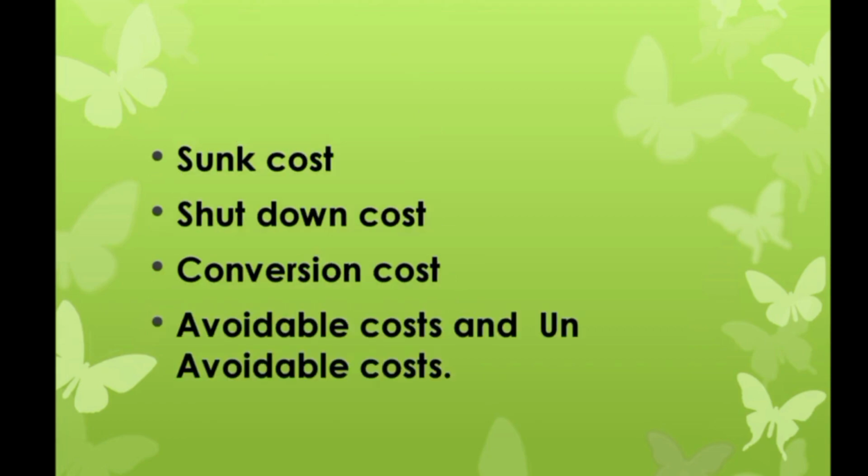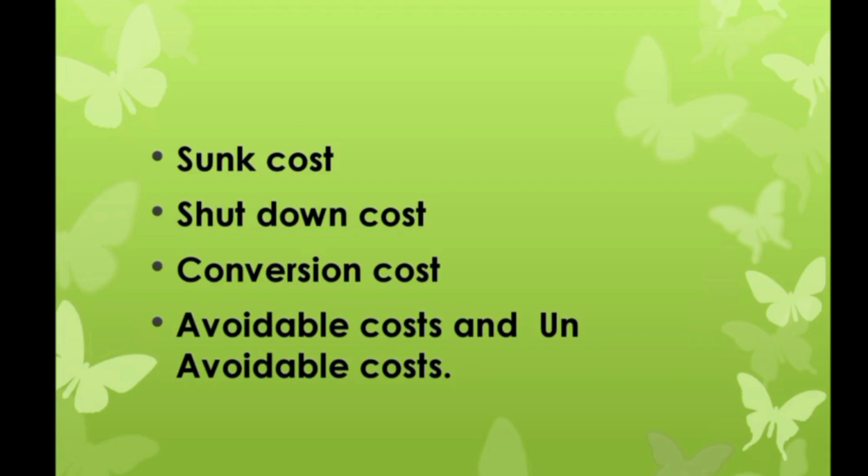Next, sunk cost. A sunk cost is an irrecoverable cost and is caused by the complete abandonment of a particular plant. Such cost is irrelevant in decision making, as it is already incurred. A shutdown cost: these are costs which continue to occur even if there is a temporary stoppage of production activities, for example, rent, salaries, insurance, depreciation, etc. And conversion cost refers to the cost of converting raw material into partly or fully finished product.